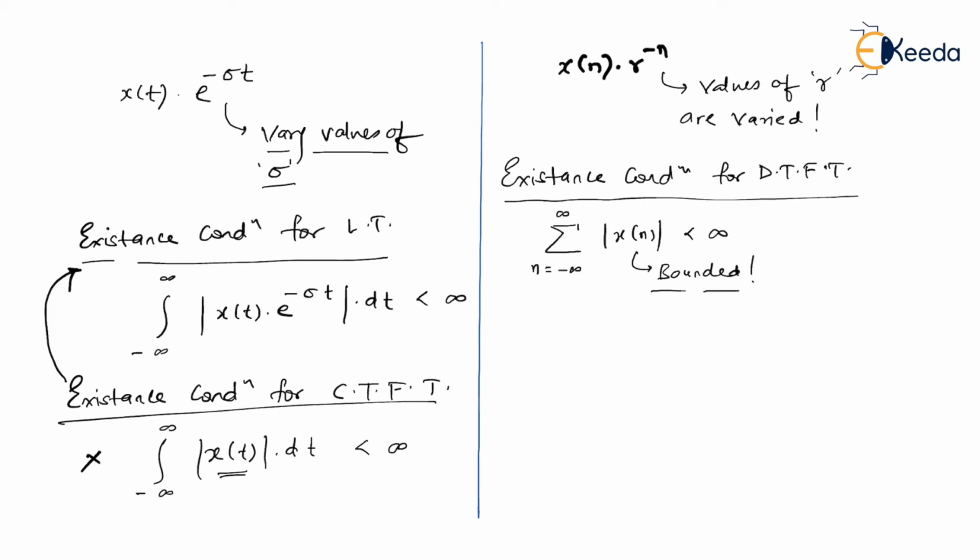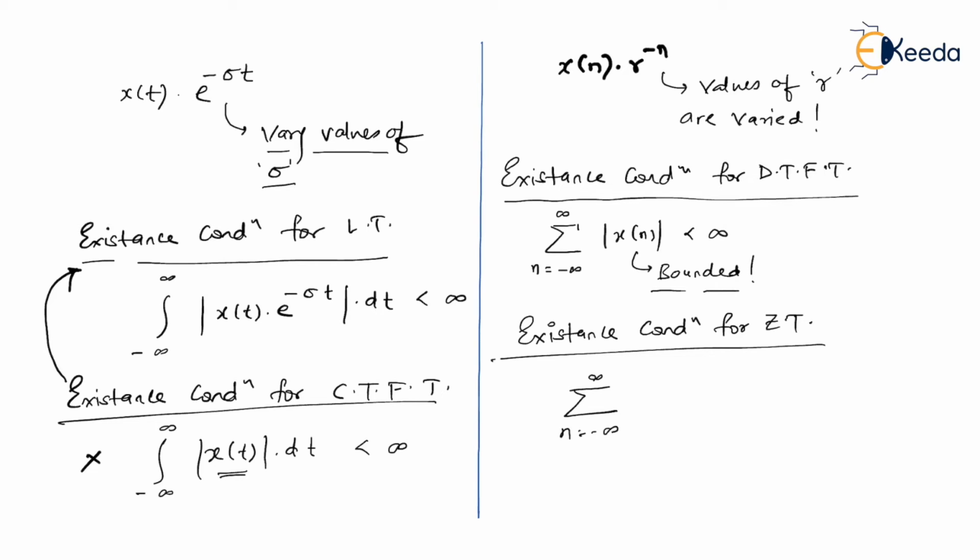And you know that every time your signal may not be bounded. If it is unbounded, we go for the Z transform. So now we shall see the existence condition for the Z transform. It is summation n equal to minus infinity to infinity x of n multiplied with r to the power minus n, and mod of this should be less than infinity.